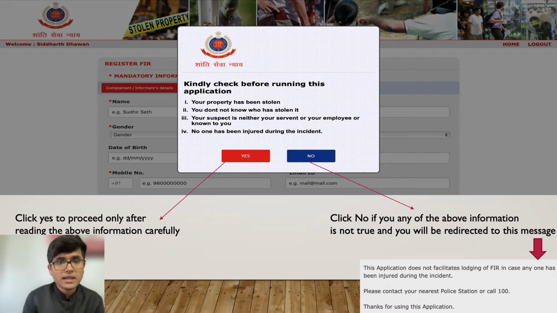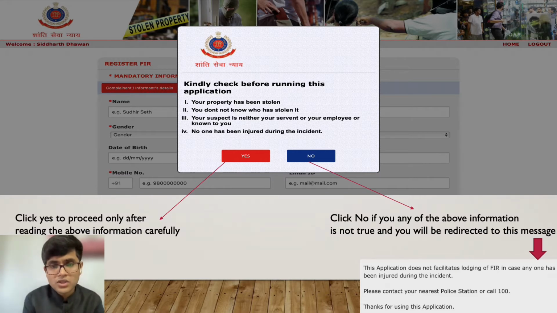Again, moving forward, it is asking you a few things that you have to be sure about. So let's see what it talks about. It says that kindly check before running this application that your property has been stolen. You don't know who has stolen it. Your suspect is neither your servant or your employee or anyone who is known to you, and no one has been injured during the incident. So these are a few things that you have to keep in mind.